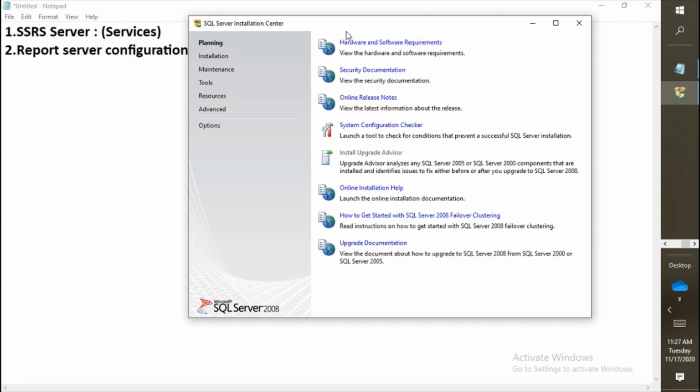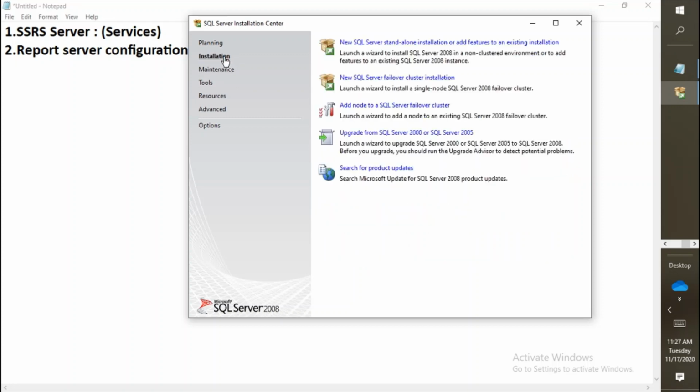Basically this is the UI which we use when we install SQL Server. When we install SQL Server, at that time itself we need to install SSRS, SSAS, SSIS, that is the MSBI package itself. So we need to go to the installation section and select the standalone or existing installation, or if you have to modify, click on OK.